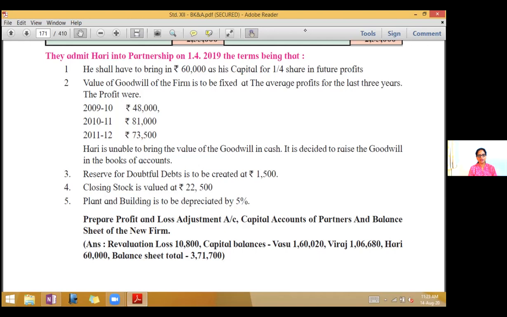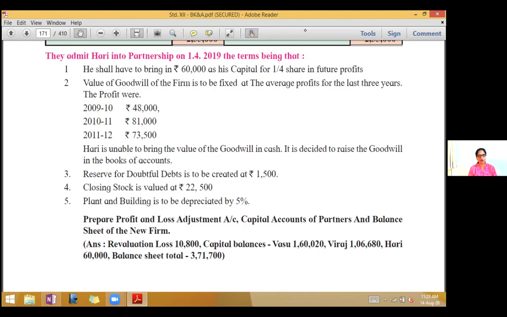It is decided to raise the goodwill in the books of accounts. So here the value is not given. We have to find out the value of goodwill by the two methods which we had studied. We have to use one of them. Third, reserve for doubtful debts is to be created at rupees 1,500. Tick mark debtors on the asset side. Fourth, closing stock is valued at rupees 22,500, mark closing stock. And fifth, plant and building is to be depreciated by 5%. So tick mark plant and building.